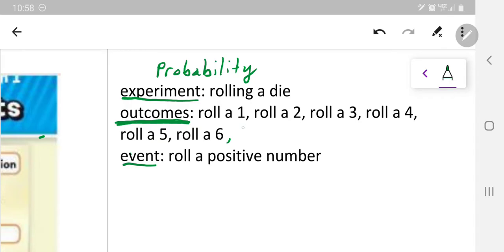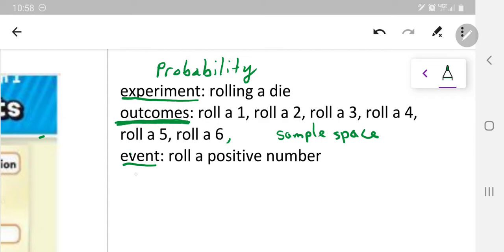So how many outcomes does this have? It has 6 outcomes. If you write down all the outcomes of an experiment, then you have what we call, oops, I did the wrong type of bracket, the sample space. The sample space is when you write down all the possible outcomes for an experiment.